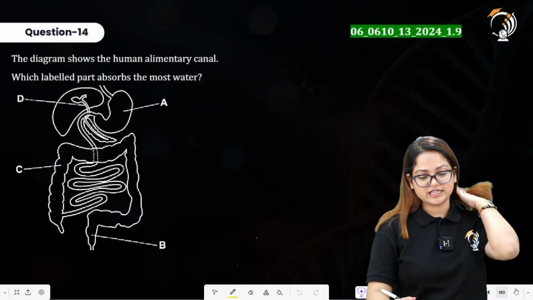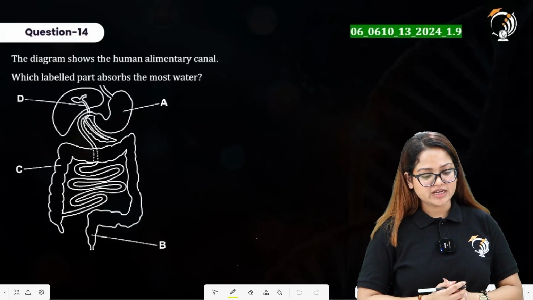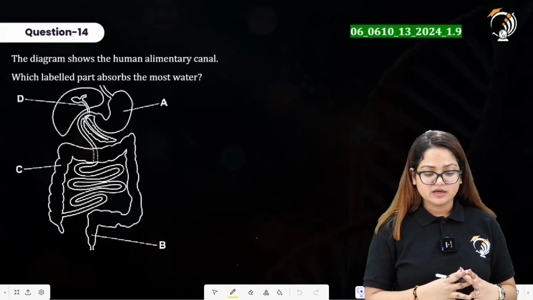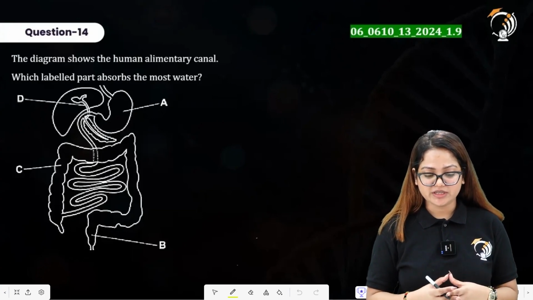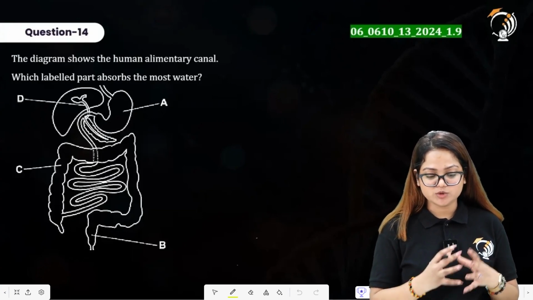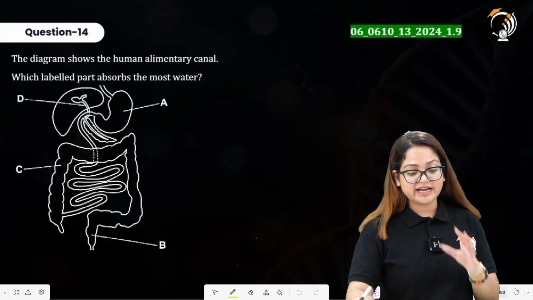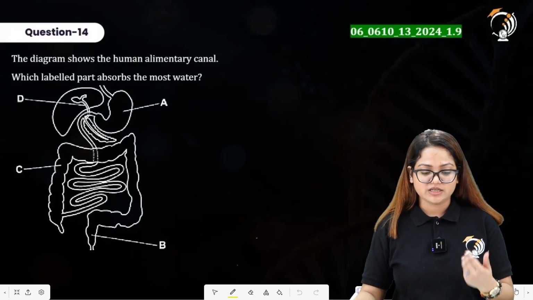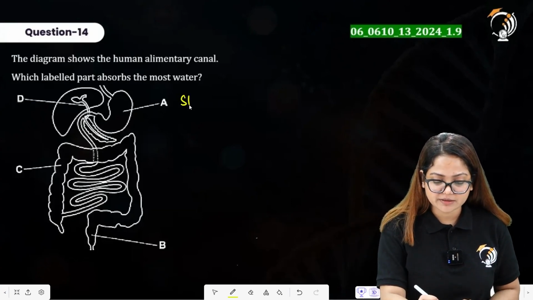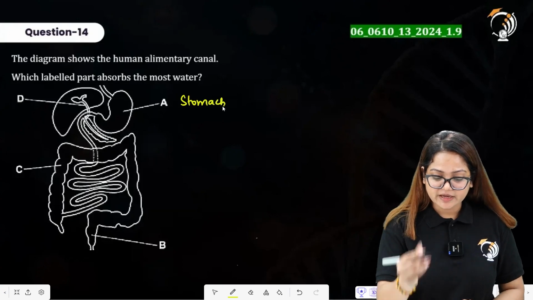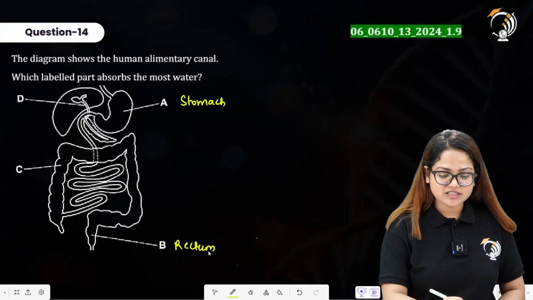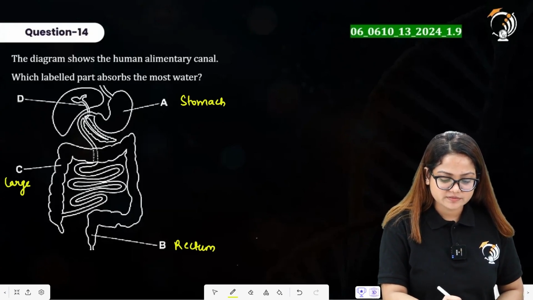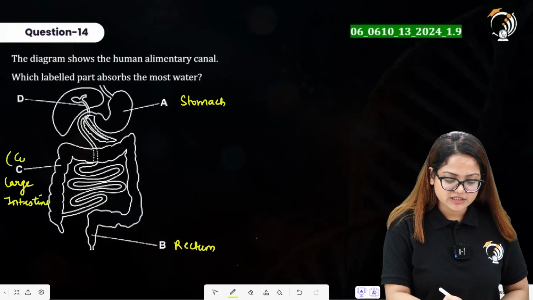Question number 14 here says the diagram shows the human alimentary canal. Which part labeled has the most absorption of the water? As I already told you, there will be question coming from this water absorption. So for that we have to first identify what are the given structures. A here is representing the stomach. B here is representing rectum. C here is representing large intestine. And to be specific, it is representing colon region of the large intestine.